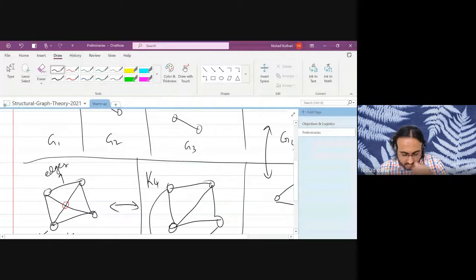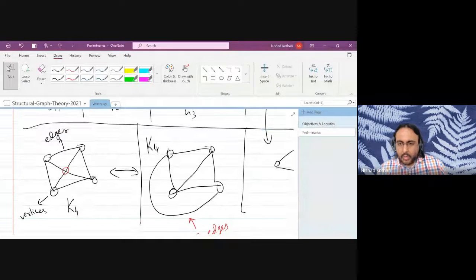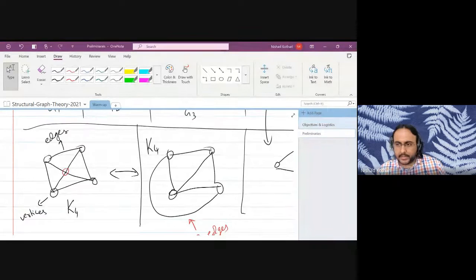All right. So now let's define a graph formally. What you have is a set of vertices, a set of points if you like, but I will be using the word vertices because points gives you the impression that the drawing is really what is important. The drawing is just a representation of the graph.